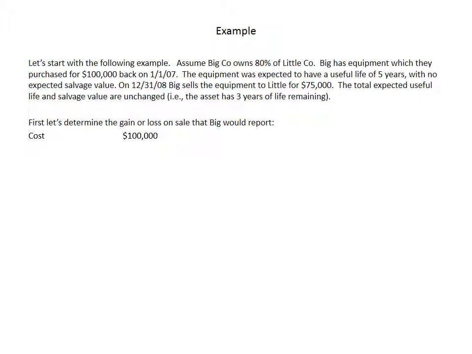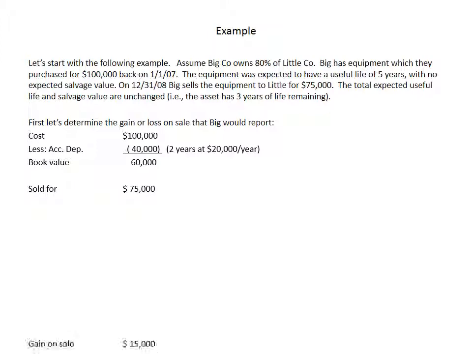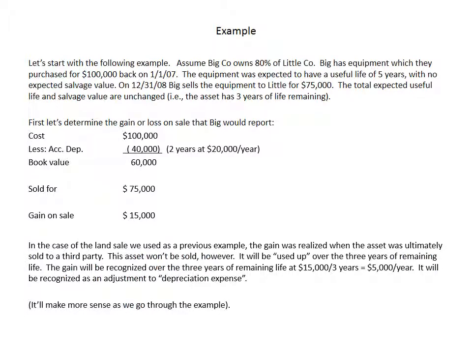The asset cost them $100,000, less the accumulated depreciation. Again, it's now 2 years old. It's being depreciated at the rate of $20,000 per year. So accumulated depreciation is $40,000. So it's got a book value of $60,000. They sell it for $75,000. A gain on sale of $15,000.